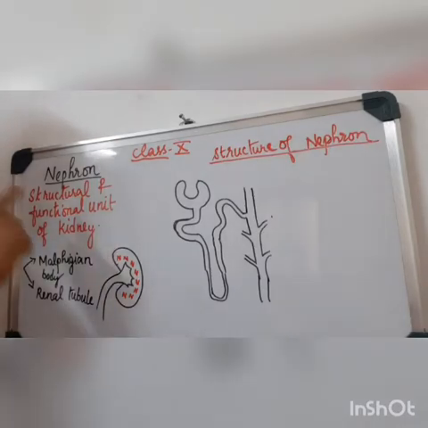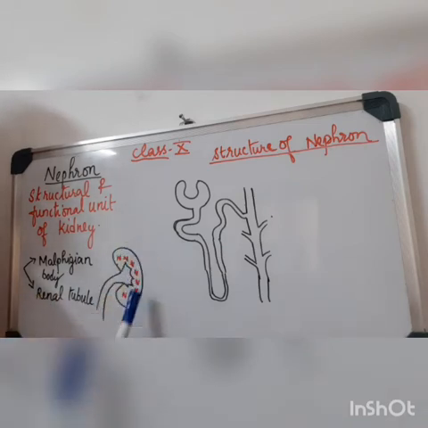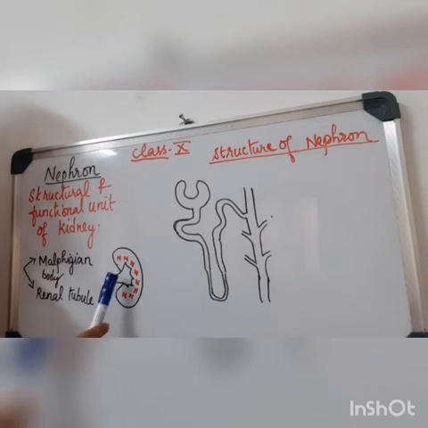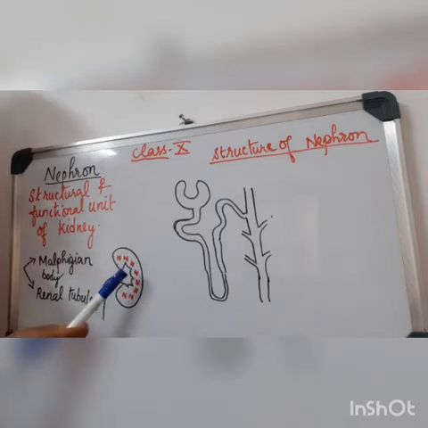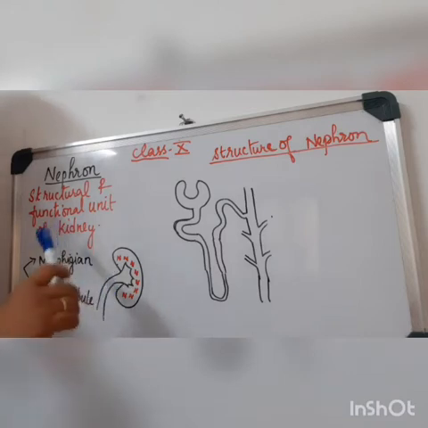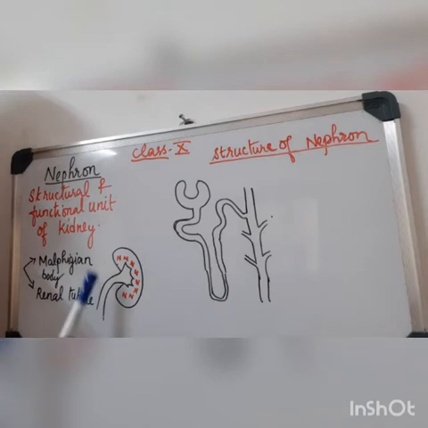Okay, children, now you can see that if you take the kidney of one side, it is in the shape of a bean. From this, you can see this is the concave part and this outer region is the convex part. You understand? Now from the concave part arises the tube called the ureter, as I told you in the previous diagram. Now this ureter is entering into the kidney like this.